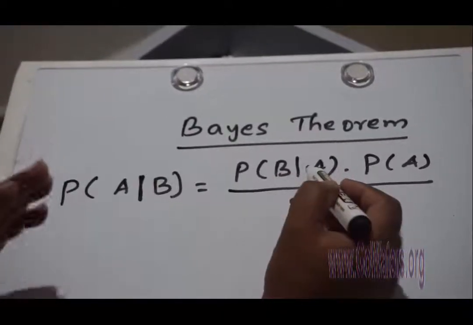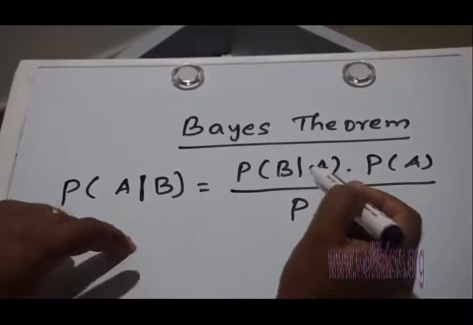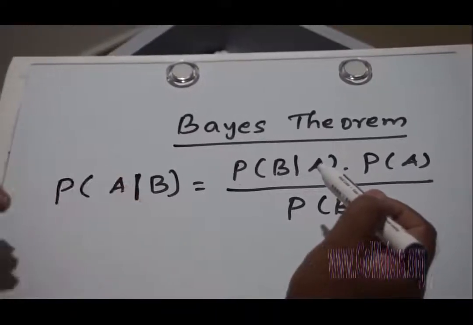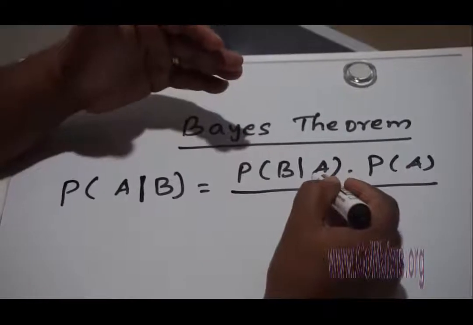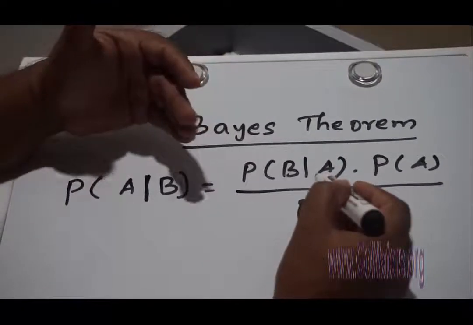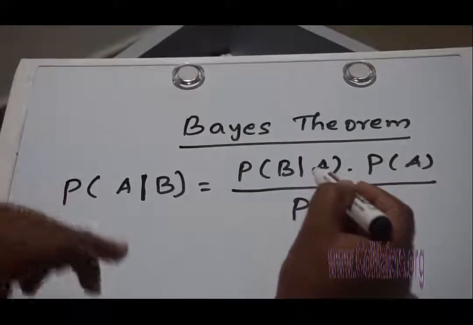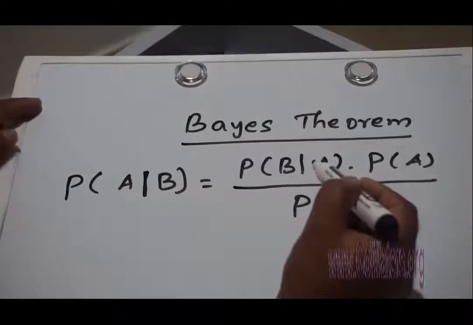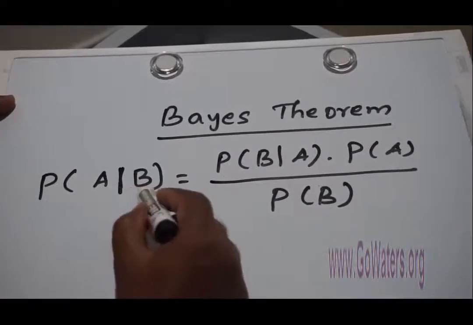So you have to read the problem and understand what is given and what is being asked. They might give B given A, the information will be given in the problem, but you might be asked to calculate probability of A given B. In that situation, the Bayes theorem is more suitable, because it always talks about the event which happened prior.